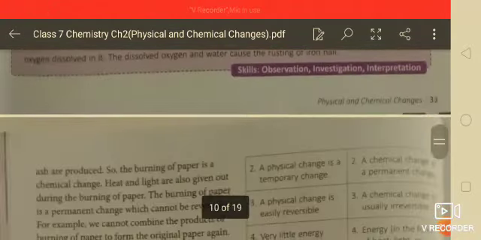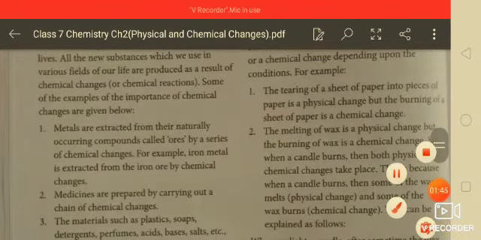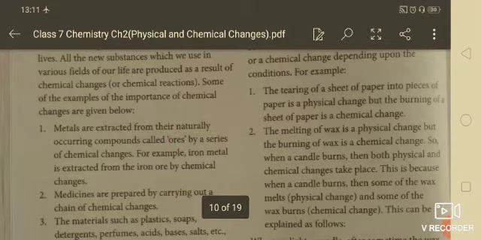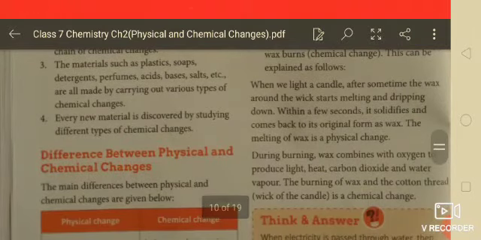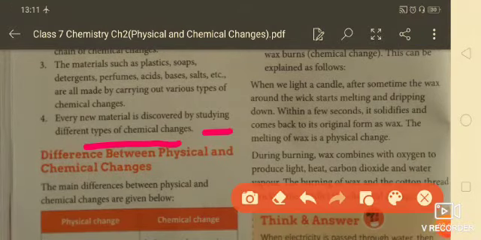Now the next one is the importance of chemical changes. Chemical changes are important for us. They are used in the extraction of metals. Medicines are also prepared by chemical changes, and materials such as plastics, soaps and perfumes are also produced by chemical changes. Every new material is formed by studying different types of chemical changes.